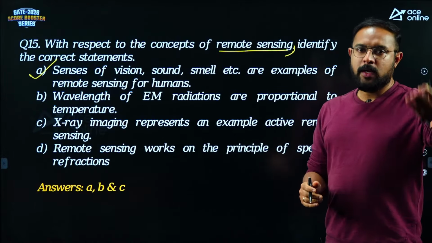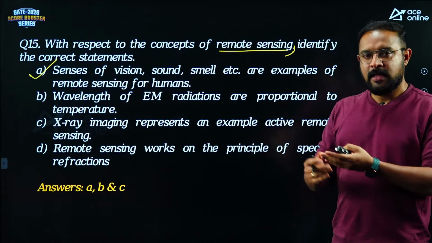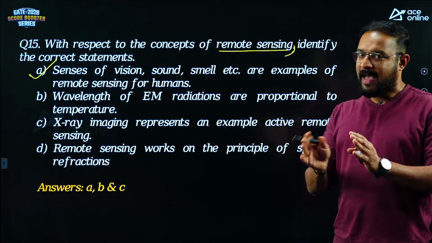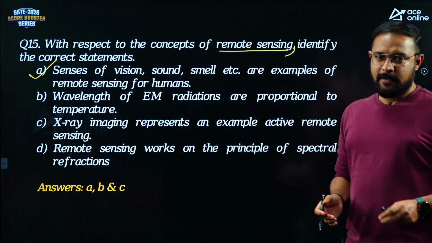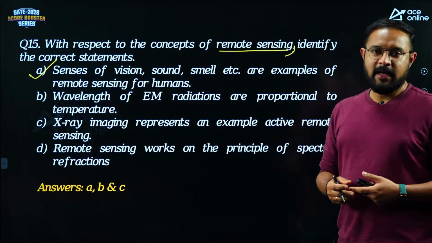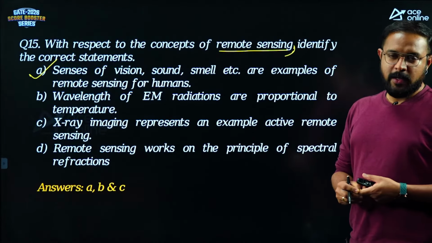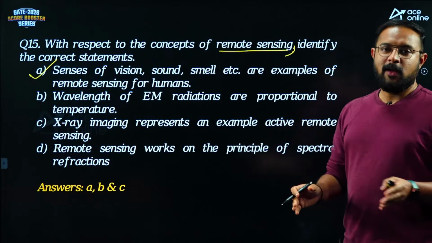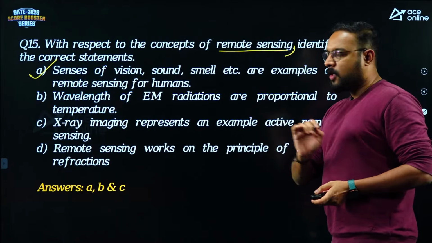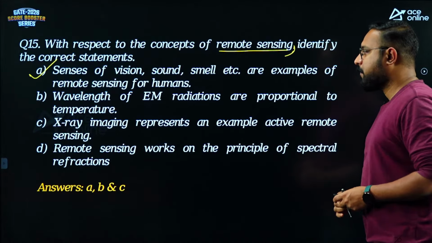By hearing the sound, I can say whether it is a water that is falling or a metal piece that is falling, because they have different sounds. I don't have to touch it. From smell also I can identify what kind of material I have in front of me, whether it is chicken biryani or not. At least that much I can say. So, smell is also a sense of remote sensing.